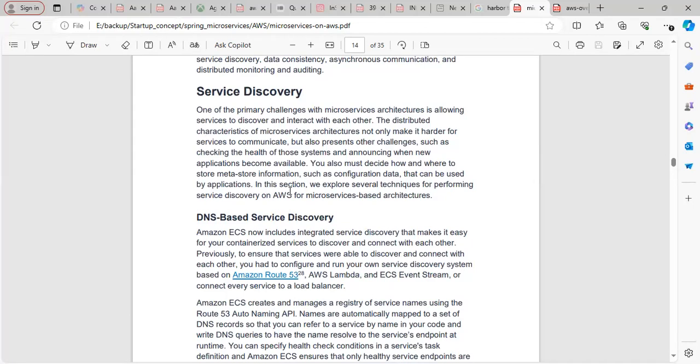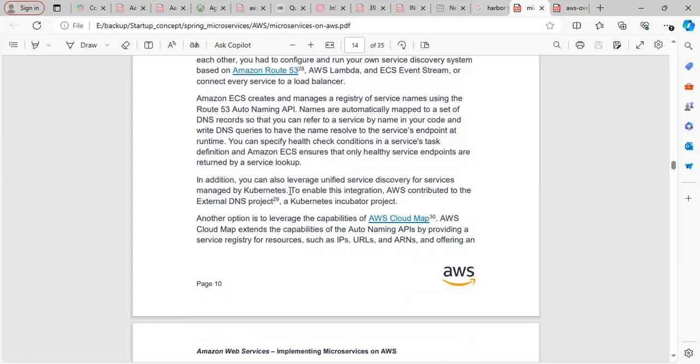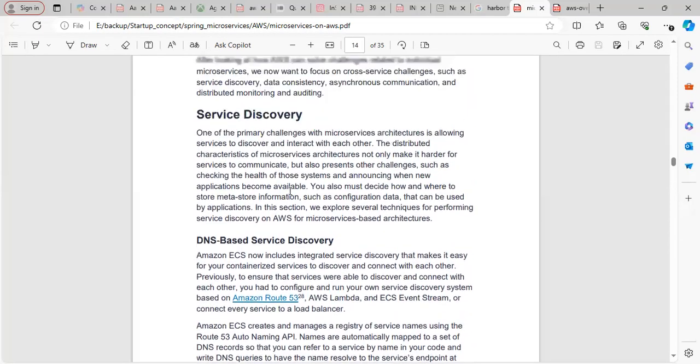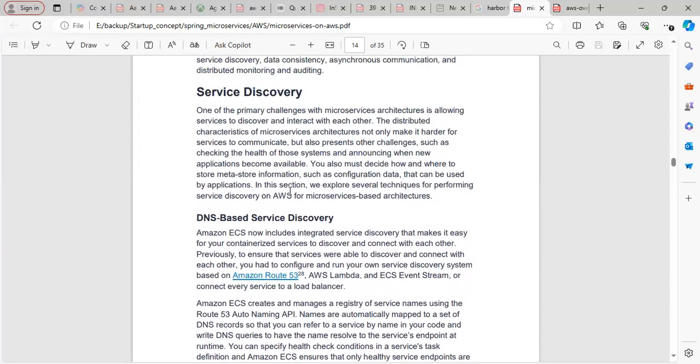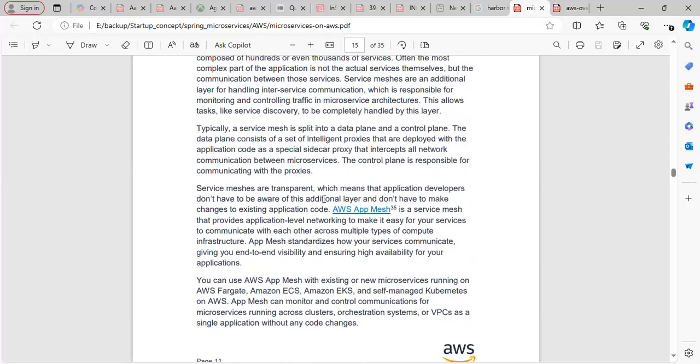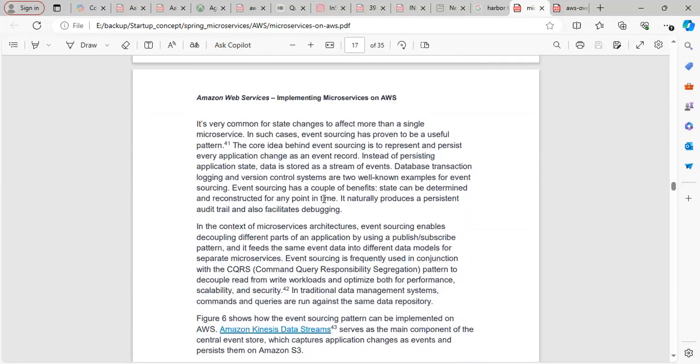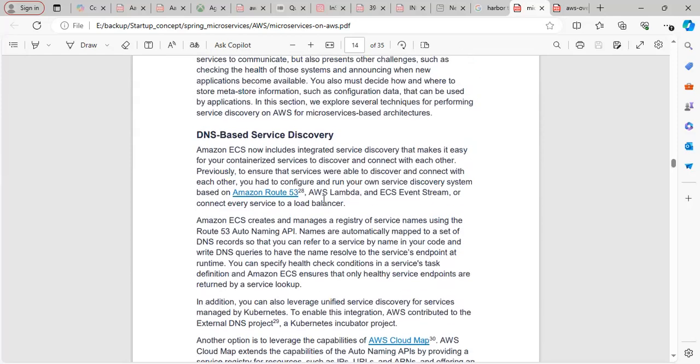Now you can also use service discovery, DNS based service discovery. I guess many times we have discussed service discovery, right? So we will discuss the service discovery concept. And AWS provides server side service discovery. Correct. So how does service discovery help us? Amazon ECS now includes integrated service discovery that makes it the easiest way for your containerized services to discover and connect with each other. This is one thing. Many such ways we can implement service discovery on AWS. Service discovery we will discuss later, but as of now, you need to understand here.